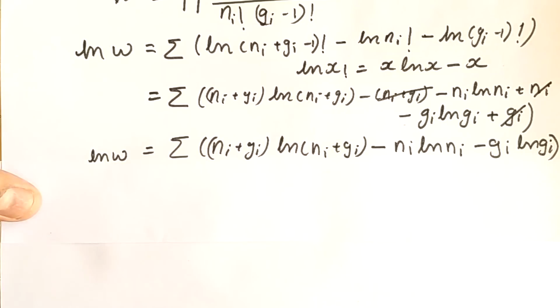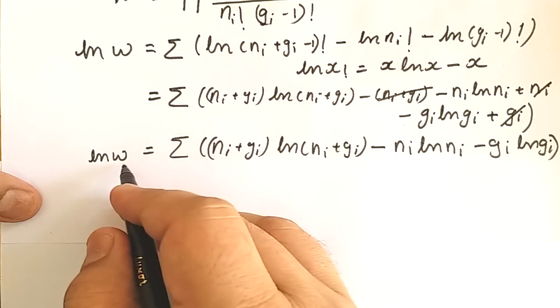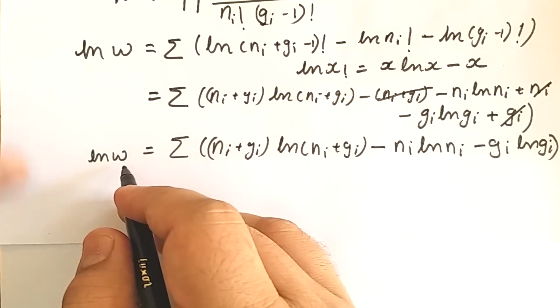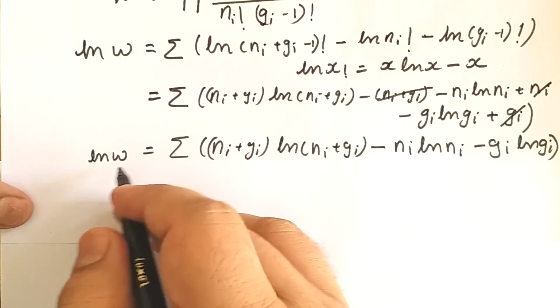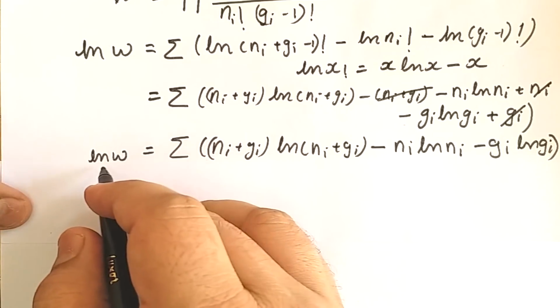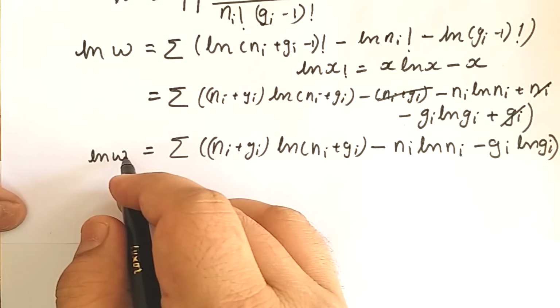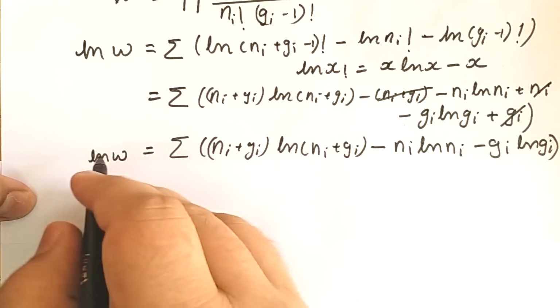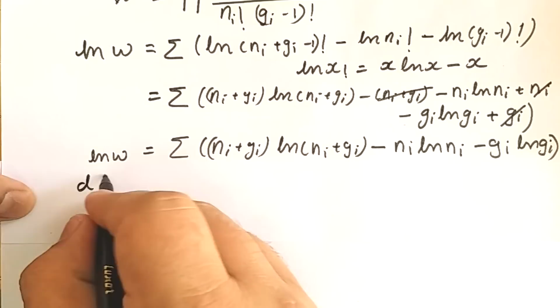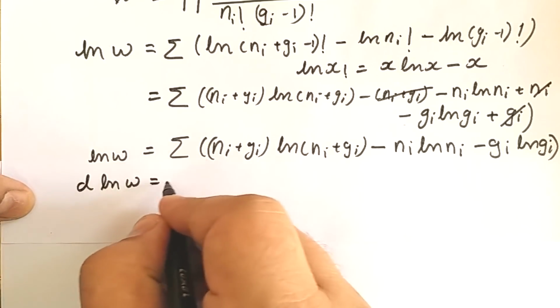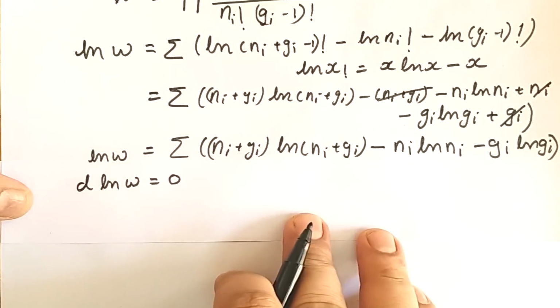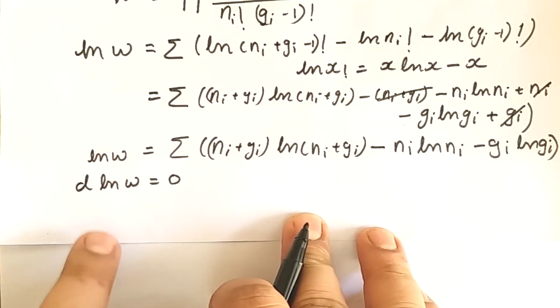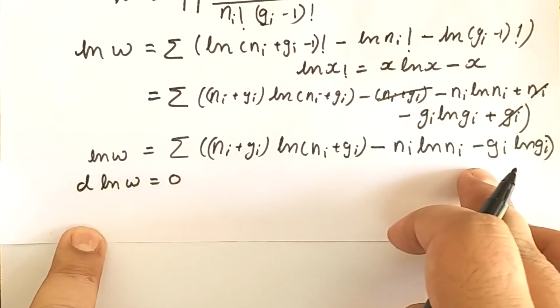And hence for the most probable distribution, the value of thermodynamic probability is constant, or say it can be unity. That is, we have only a single most probable distribution and it is unity. And when we differentiate this, that is when we take d ln W, then that will be equal to 0. Okay, so we will differentiate this relation also.